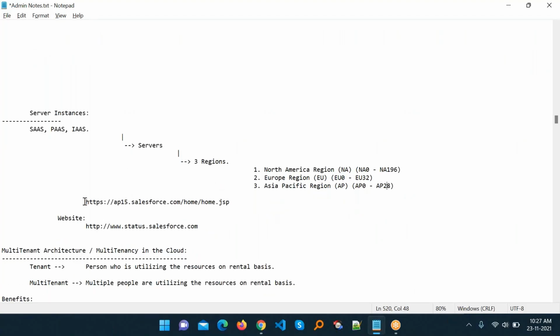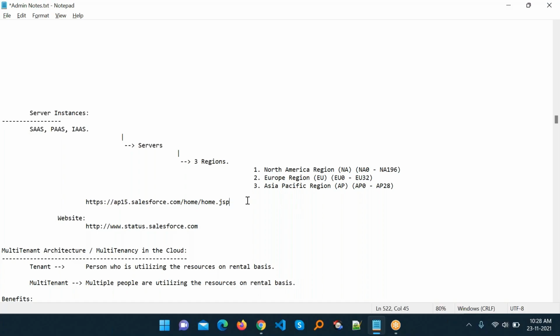And let's say, for example, previously Salesforce didn't provide this. If you are creating any Salesforce developer account, nowadays Salesforce automatically enables My Domain. Previously this did not happen. You could see this type of URL earlier. So you can easily recognize that AP15.salesforce.com means AP15, Asia specific.